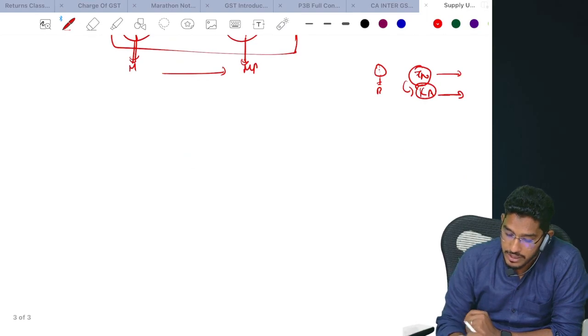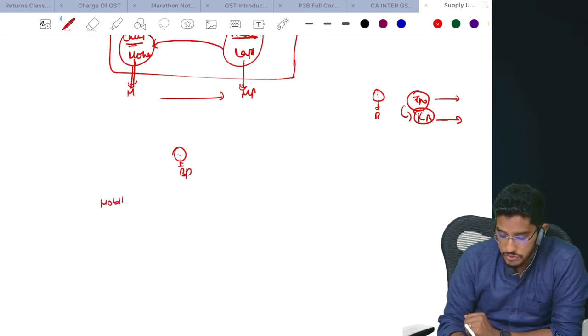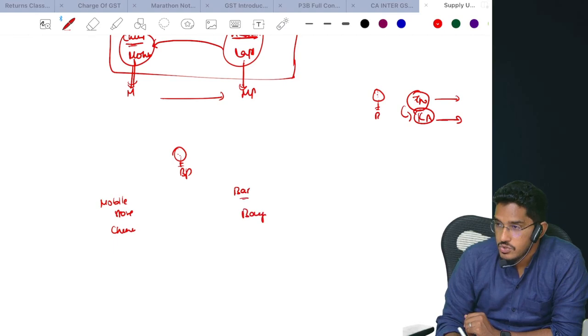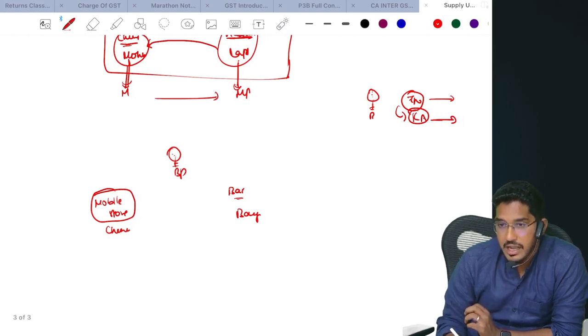One more thing I have here. Say for example, I am a business person running a mobile store in Chennai. I run a bar where I sell alcoholic liquor for human consumption at Bangalore. So I have a place of business with a registered entity where I make taxable supplies in one state. In another state, I have a place of business where I don't make any taxable supply.